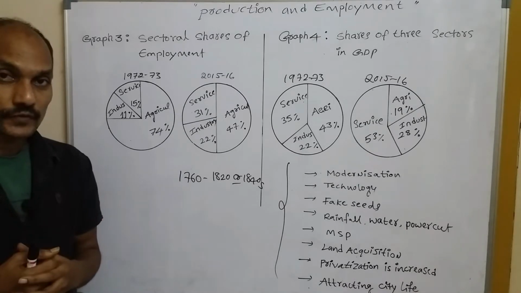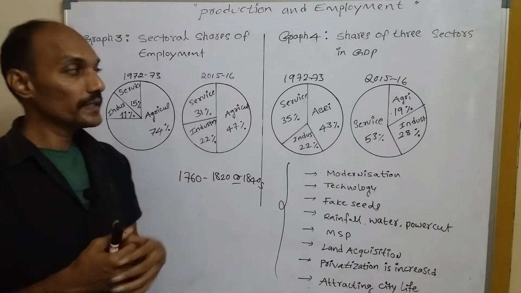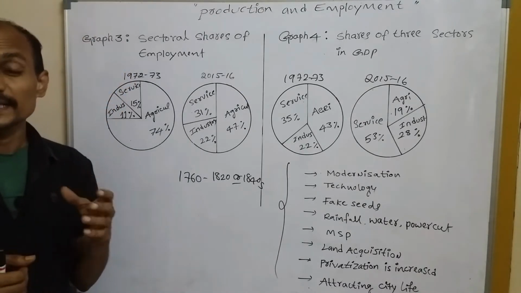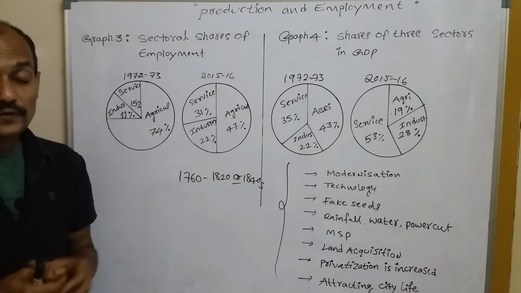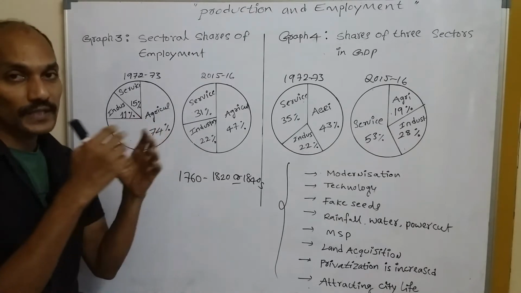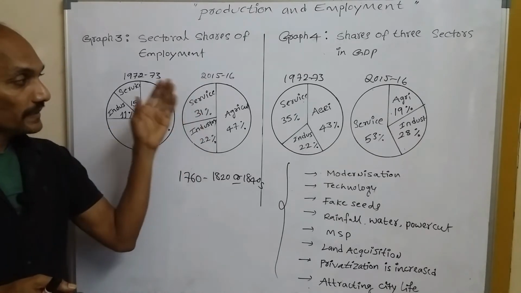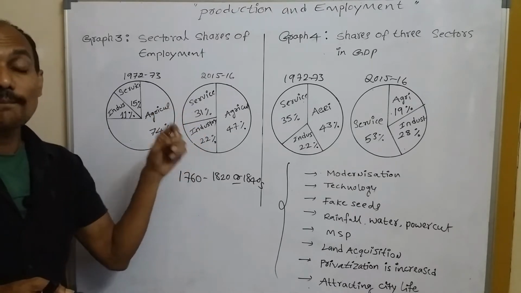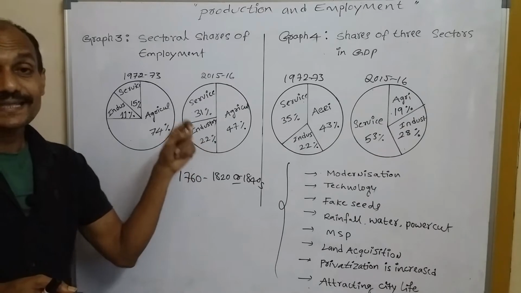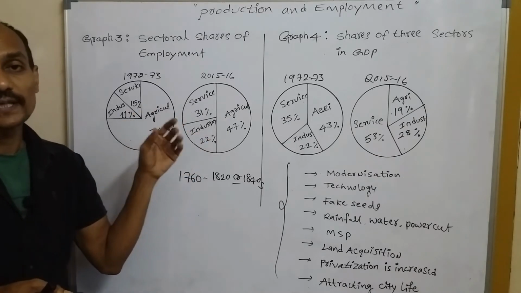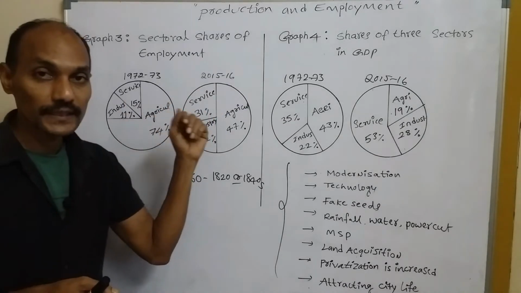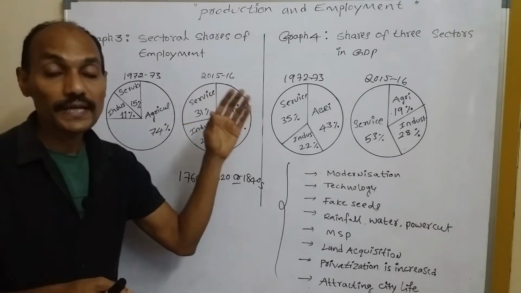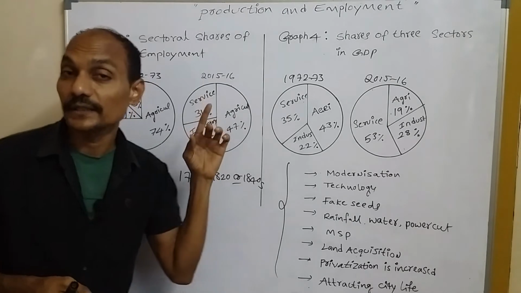Why? Let's see. You may have already read in 9th class, or in 8th or 7th, that because of industrialization, at one point the decline started. Decline here means decrease.